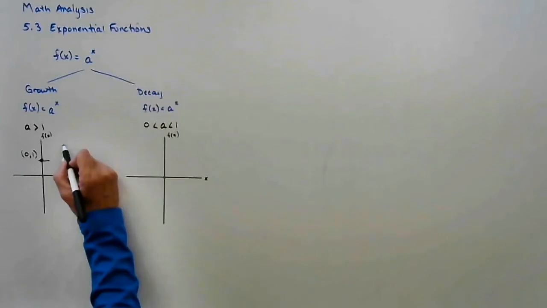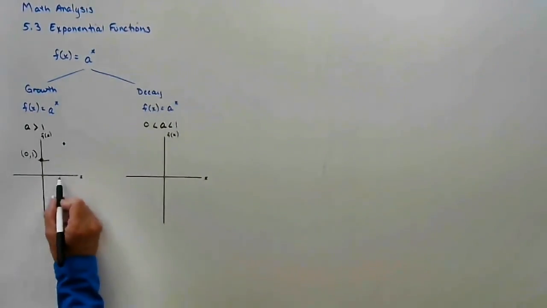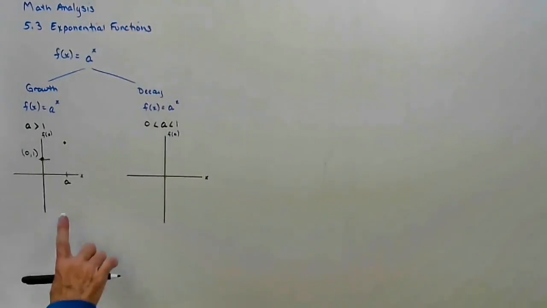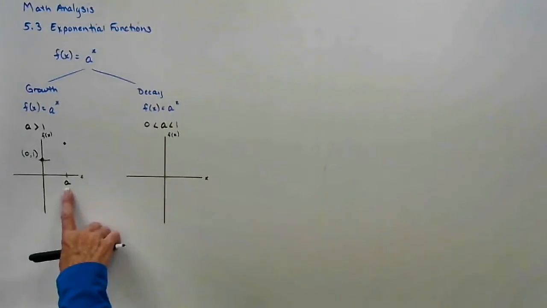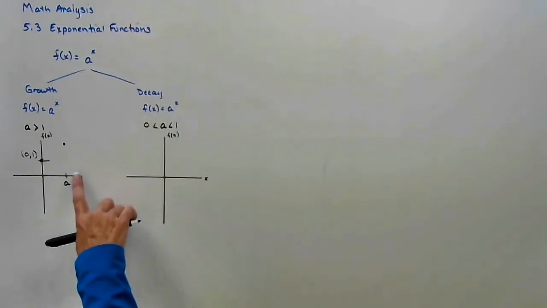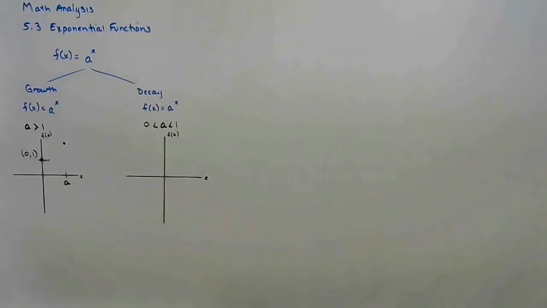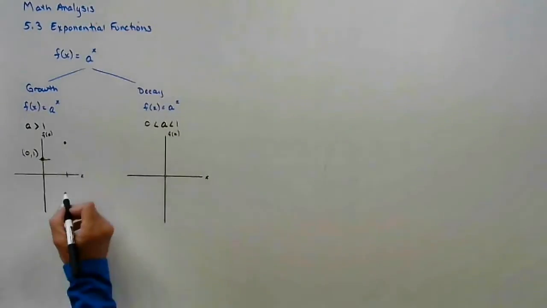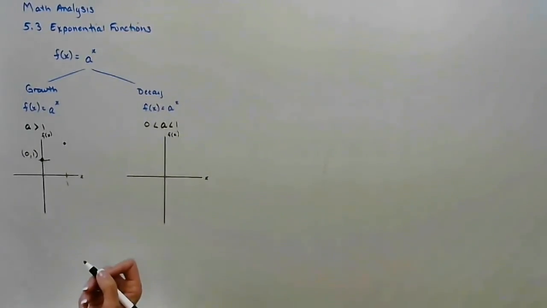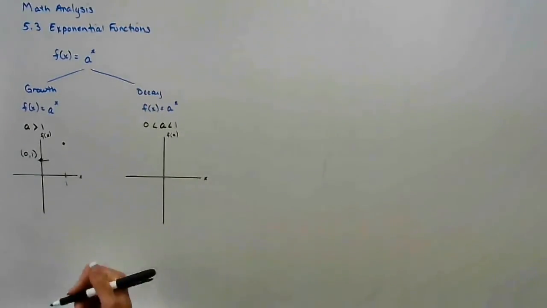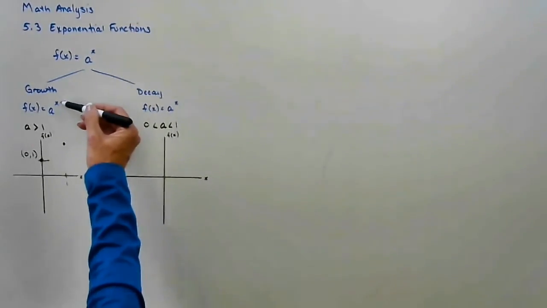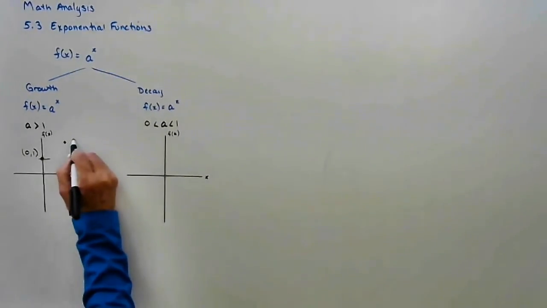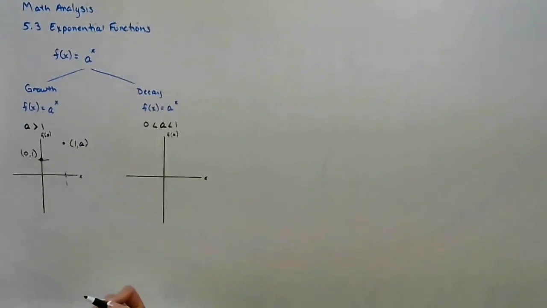Then our next point that's going to be on the graph, I don't really want to put a value because it's going to depend on whatever the base is. If x is the number 1, then this is going to be a to the first power, which is always a. So this point 1, a is always on the graph.